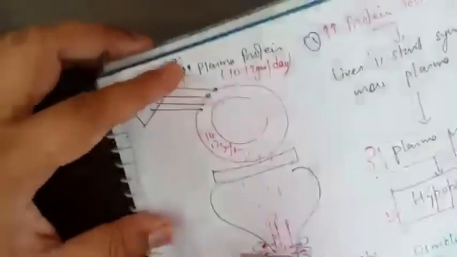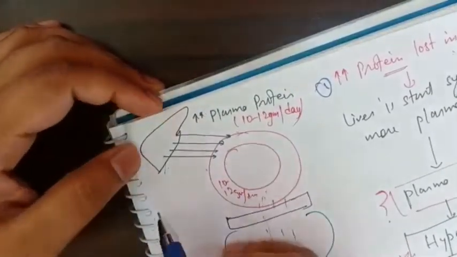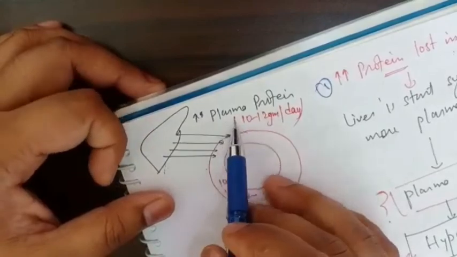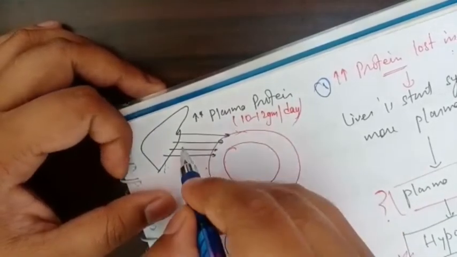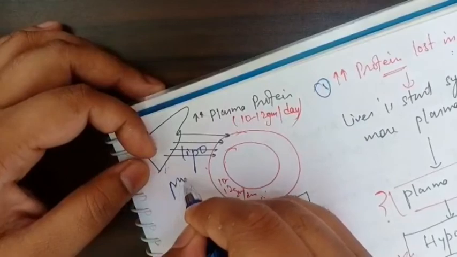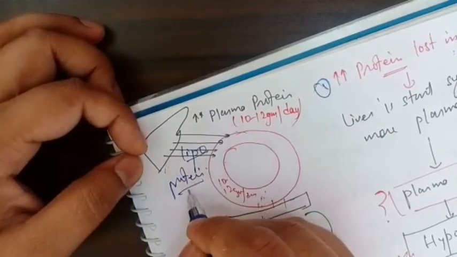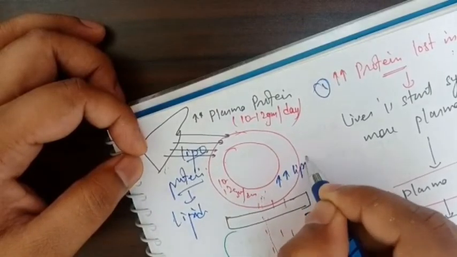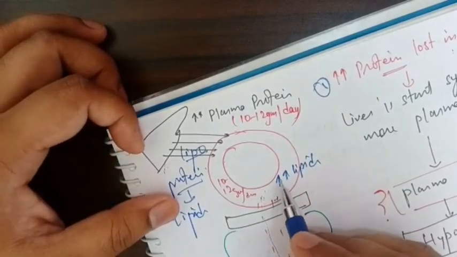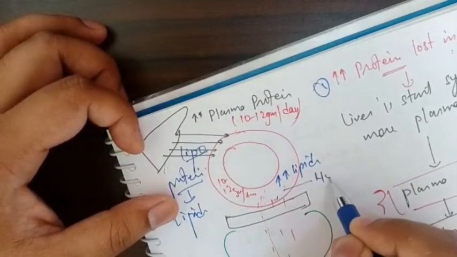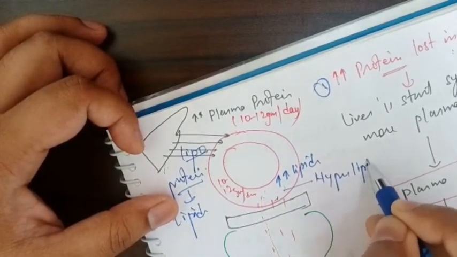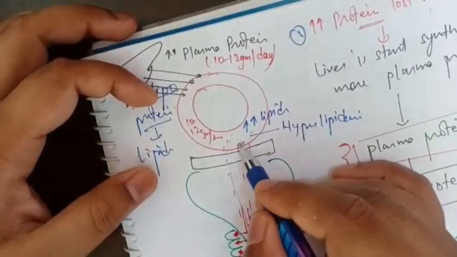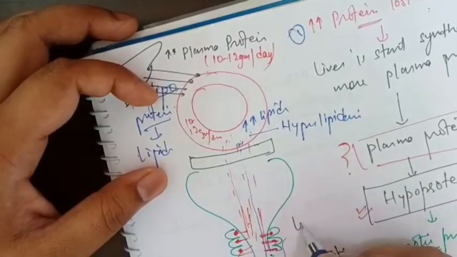Okay. And since our liver is still trying to compensate for the loss of protein, along with albumin and globulin, it will also start synthesizing lipoprotein. And we know lipoproteins are mainly concerned with lipid, so there will be excessive lipid or lipoprotein in the circulation. So in the blood they will cause hyperlipidemia. Then with more lipid in the circulation, some amount of lipid will also come out into the urine, and they will cause lipiduria.